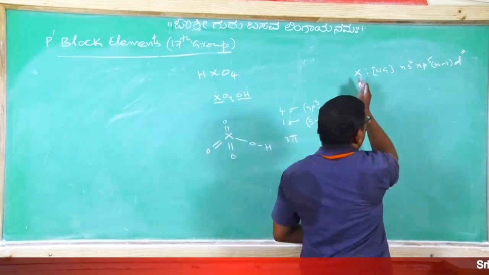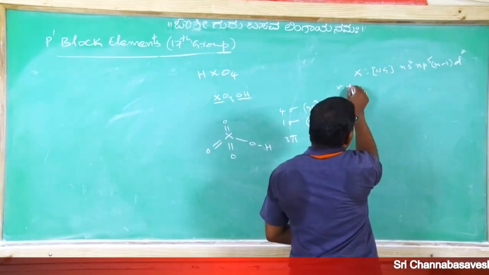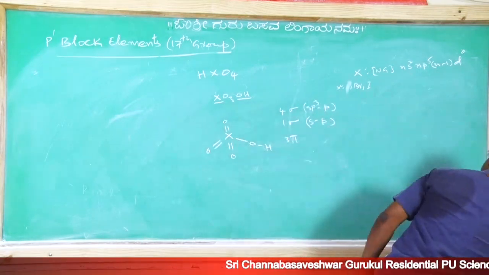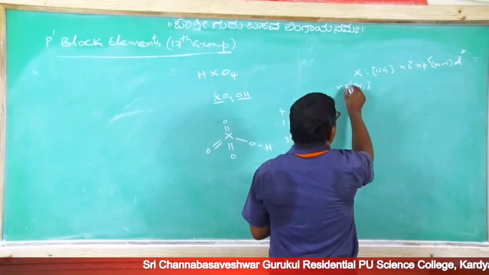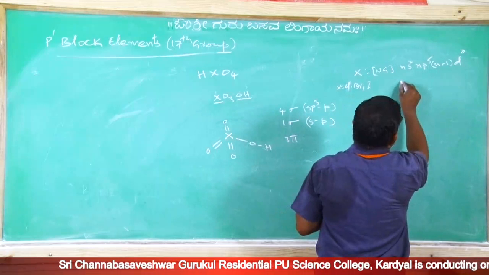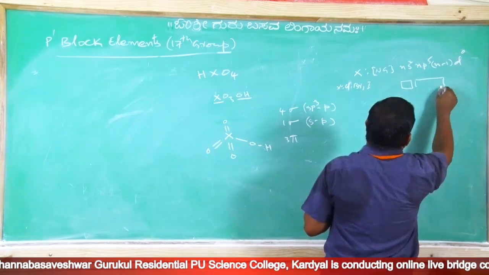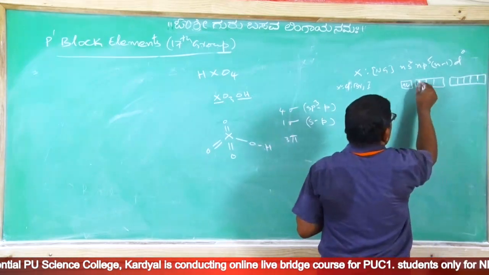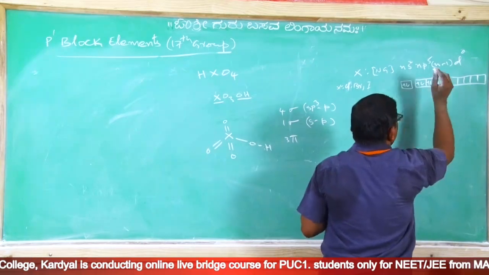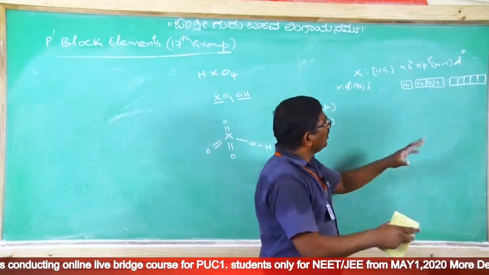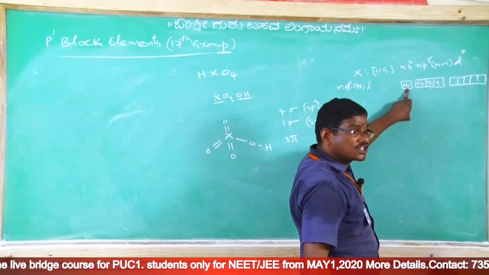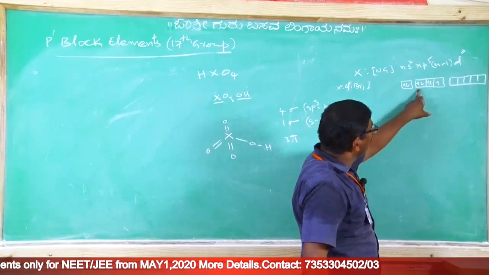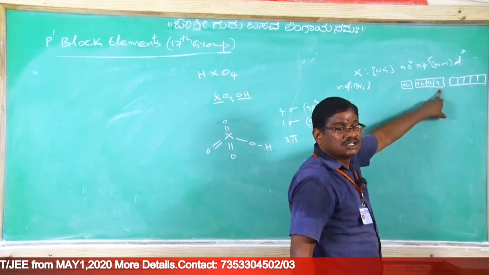So here other than fluorine, if X equal to Cl, Br and I considered, in that case here s2, then np5, (n-1)d. Now this is the electronic configuration. Correct? Now at the ground state, here first lone pair, second lone pair, third lone pair. 3 lone pairs of electrons are there. Correct? 3 lone pairs with one unpaired electron.